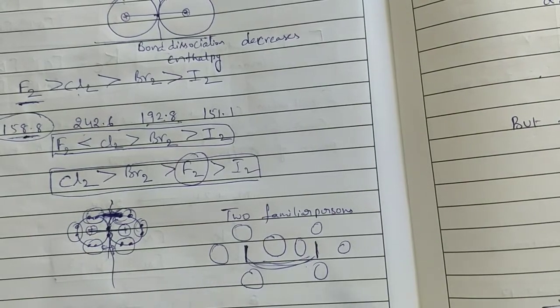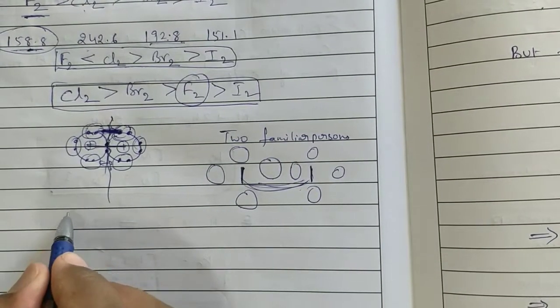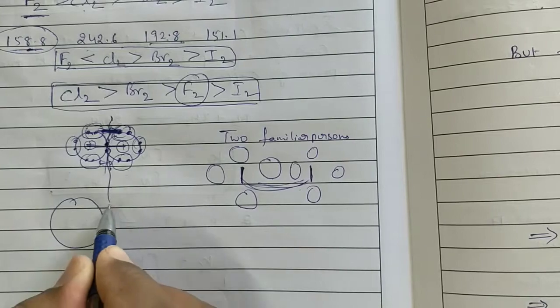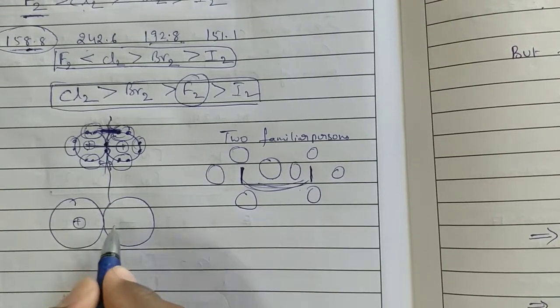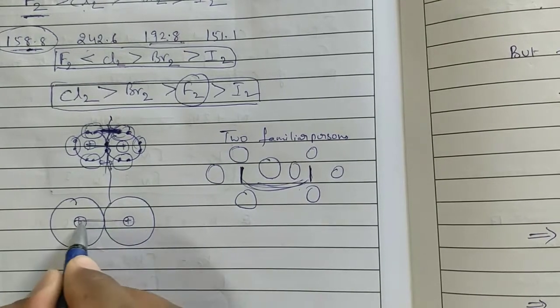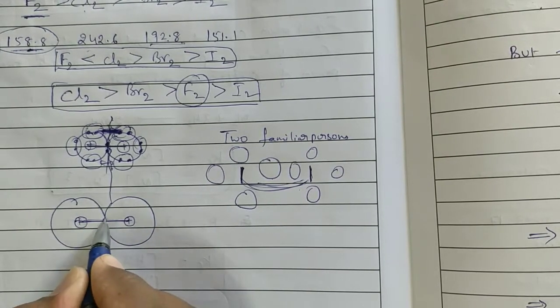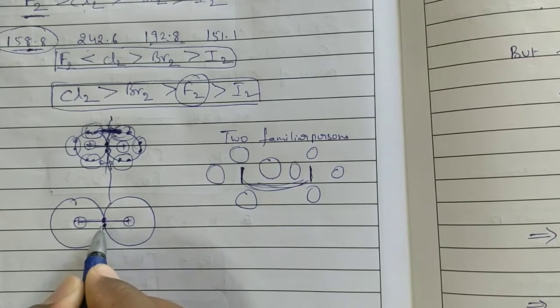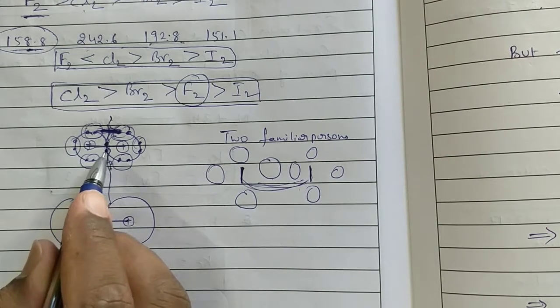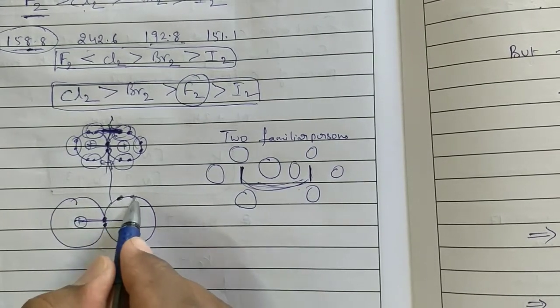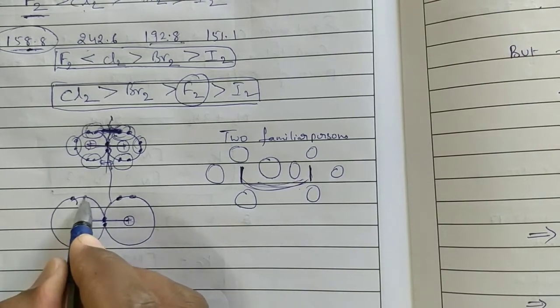Now coming to chlorine, the atom size slightly increases, definitely. The attraction between these two atoms is there. This bond is slightly weaker than the fluorine bond, but the lone pairs are a little bit free with each other.